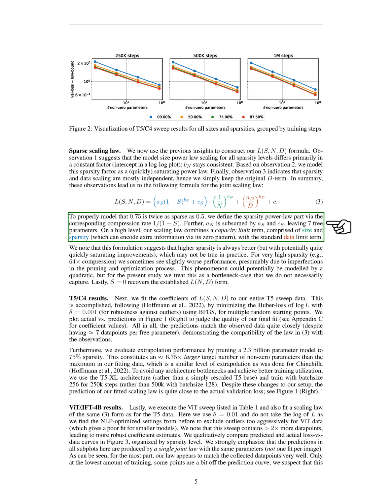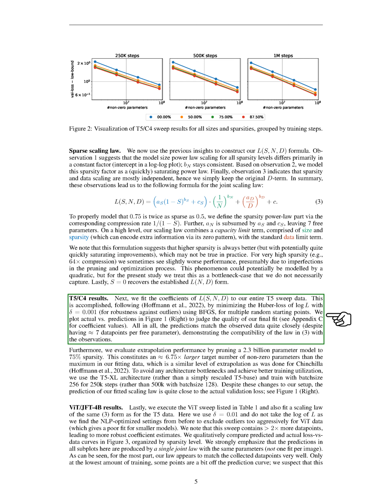Section: T5, C4 Results. We'll now discuss the results we obtained from our T5 and ViT JFT-4B models. Starting with the T5 model, we adjusted the coefficients of L, S, N, D to fit our entire T5 data. This was done by minimizing the Huber loss of the logarithm of L, with a delta value of 0.001 to ensure robustness against outliers. We used the BFGS method and started from multiple random points.